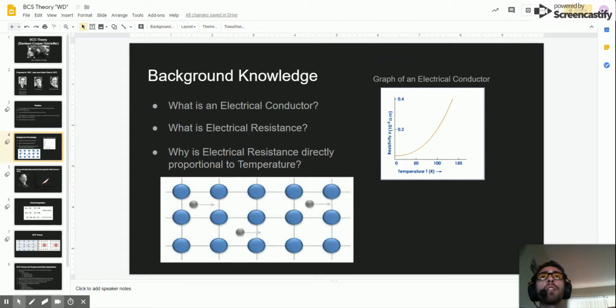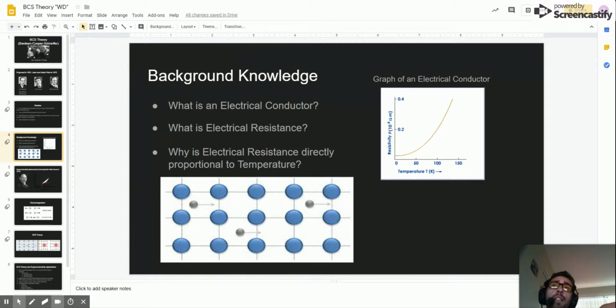Now, let's have a simple example. Let's say we have a metal and it has some type of resistance. Now we're going to shoot 10 amps of electricity through this metal to come out the other end. When we shoot this 10 amps of electricity, only 6 amps come out the other end. Why is that? Well, that's because of the resistance in the material. There is a net loss of 4 amperes in the metal. So as we can see, resistance causes some loss in efficiency.